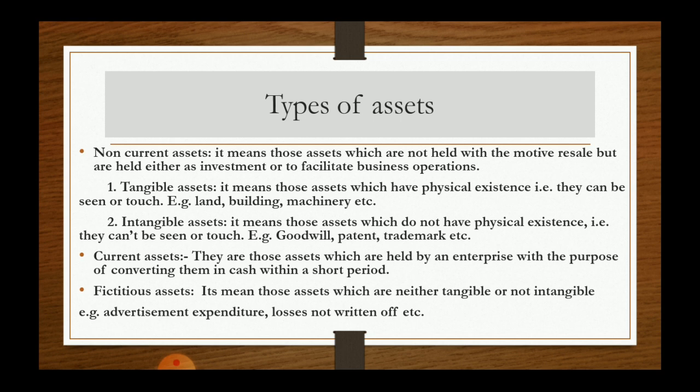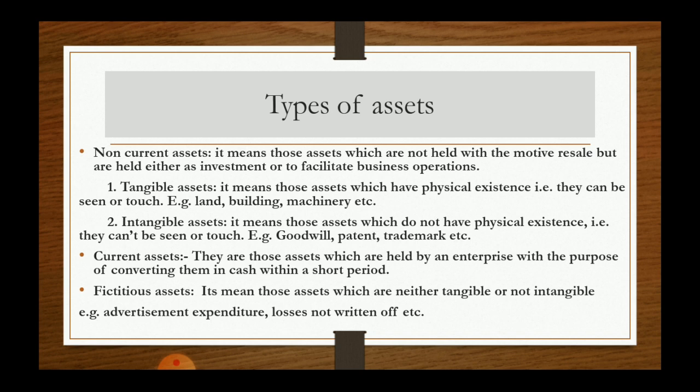Those assets can also be divided on the basis of their physical appearance in two more categories. Those are: first, tangible asset. It means those assets which have physical existence, but we hold them for the purpose of using them in business. And those assets can be seen or touched by us. Those assets include land, building, and machinery.